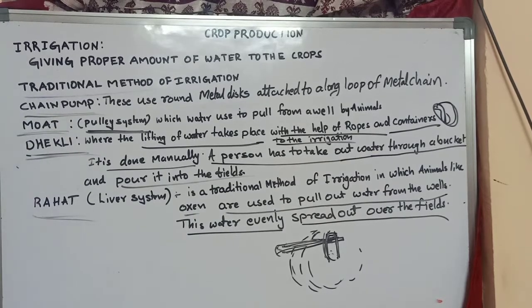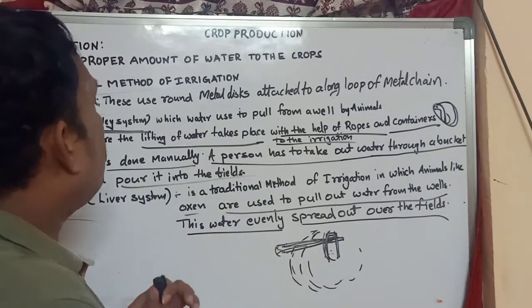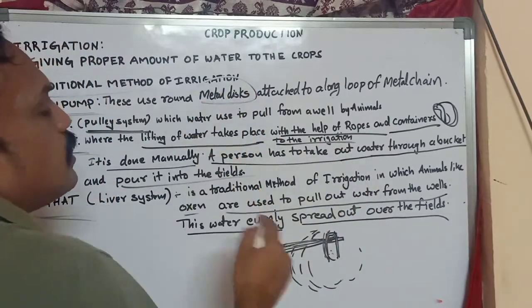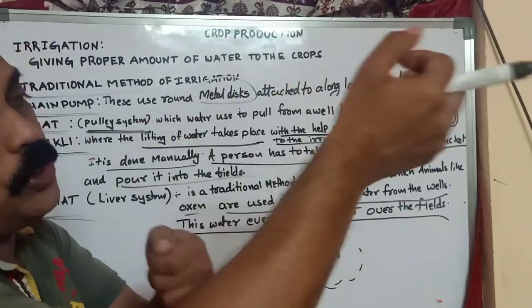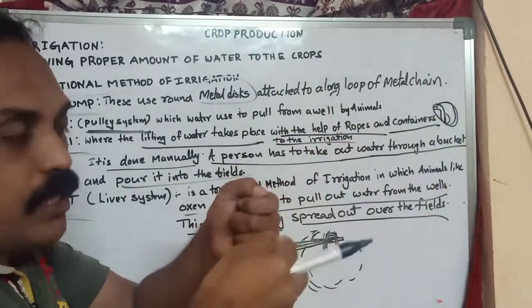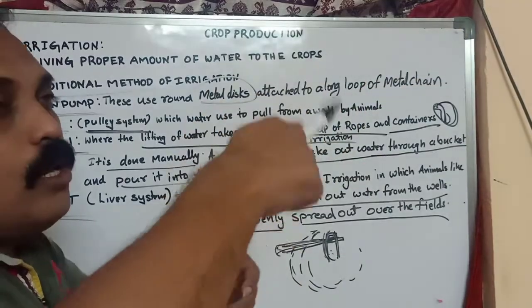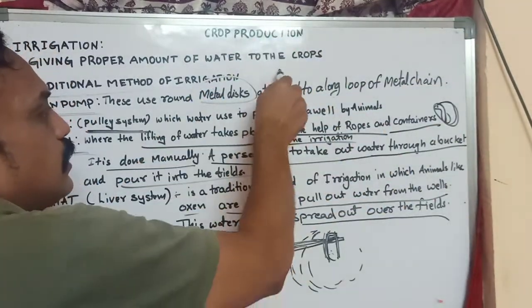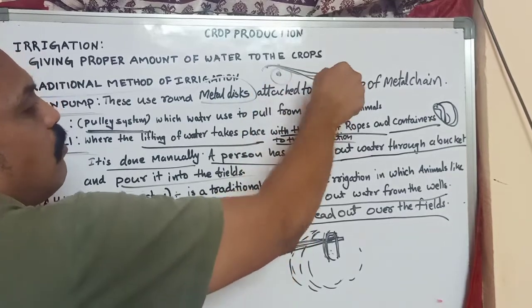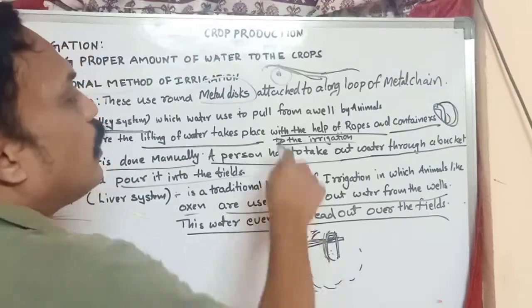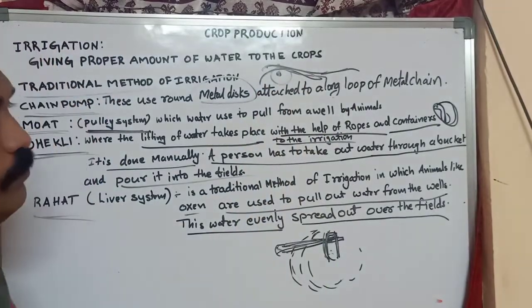The first one is the chain pump. What is a chain pump? Long chains are connected with metal discs. The metal disc rotates, the long chain rotates, and the ropes move along with the metal disc. With the metal disc and long ropes, the water is lifted from downward to upward. That is what we call the chain pump method.